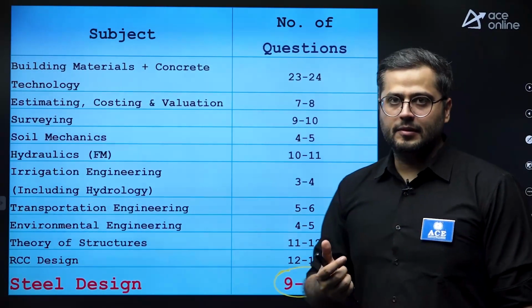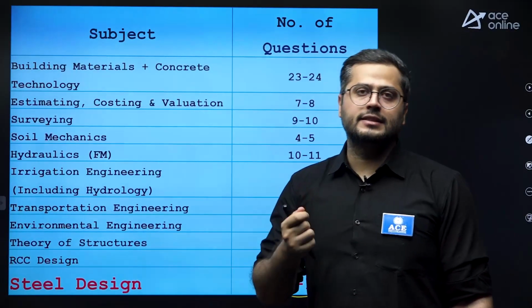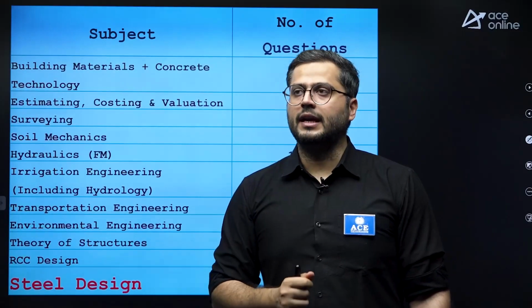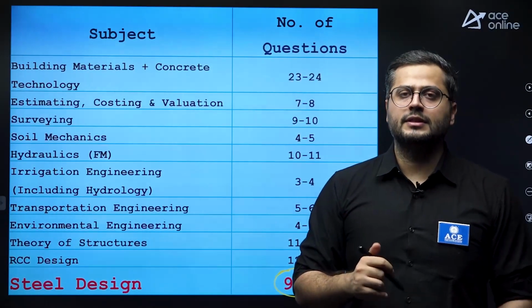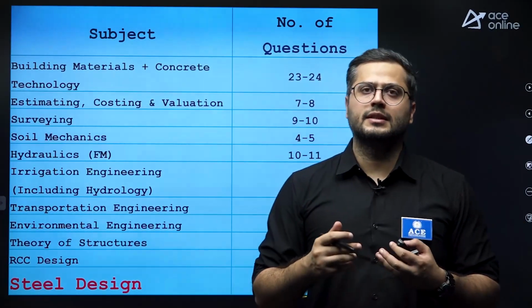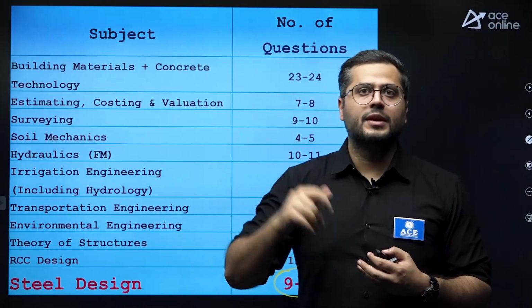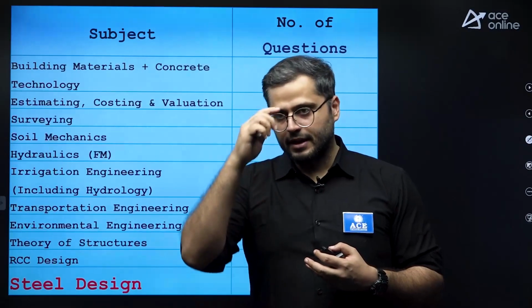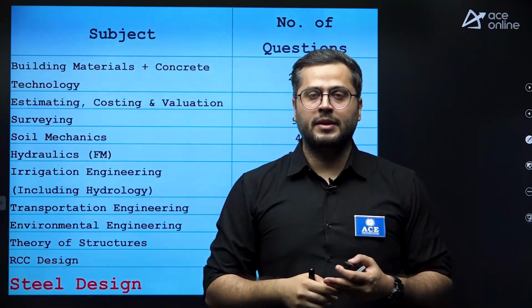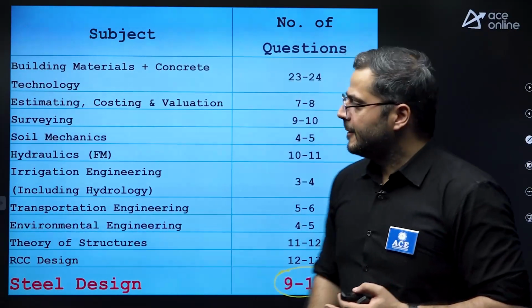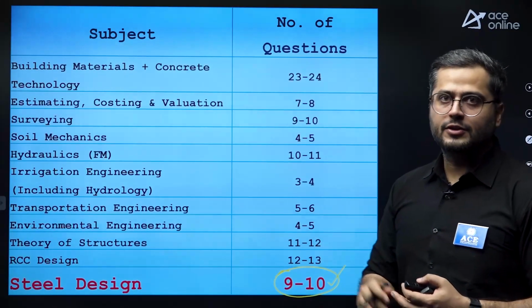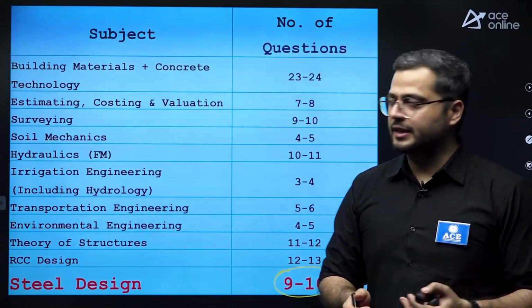It is only in the GATE examination that questions from steel are not asked, but in any other examination, consider the Engineering Services exam, consider even the UPSC examination for civil services, civil engineering part, right? And various state AE examinations, SSC JE, RRB JE. A good amount of weightage is asked from steel design, right? So you cannot ignore this particular subject.